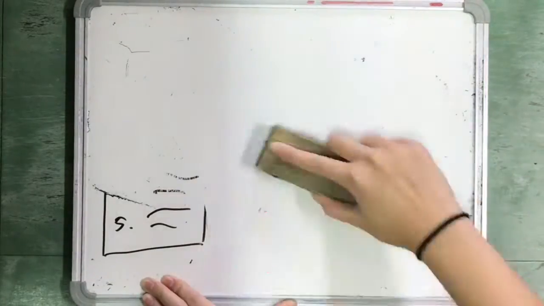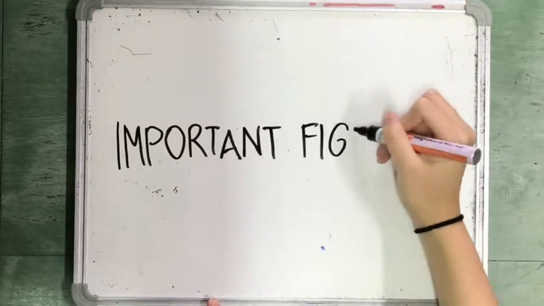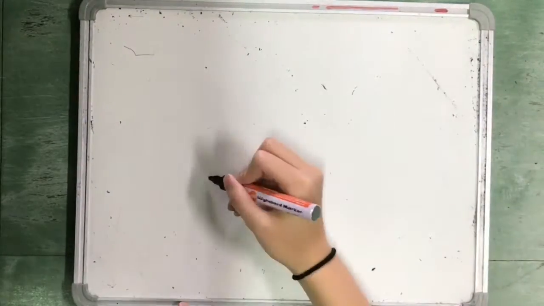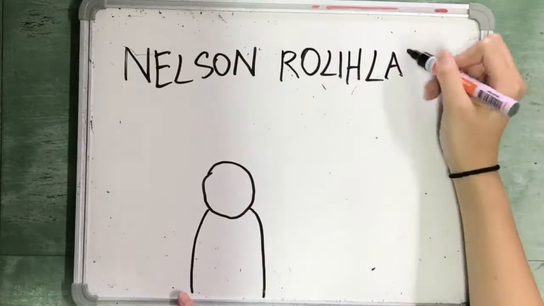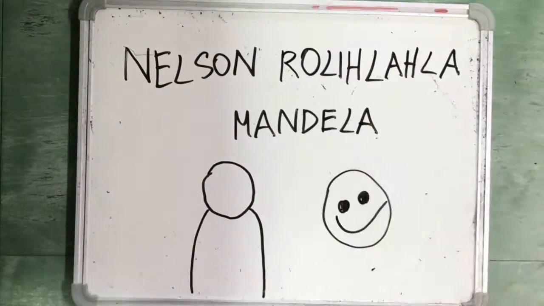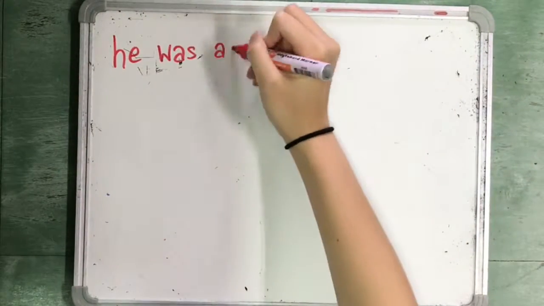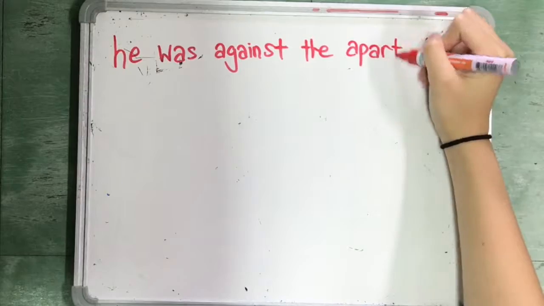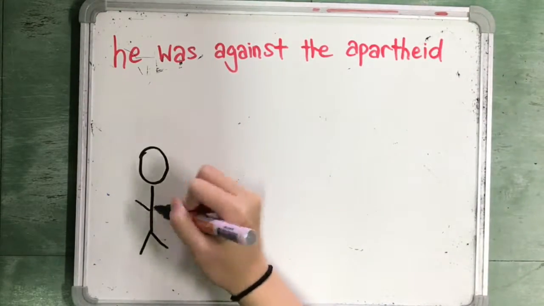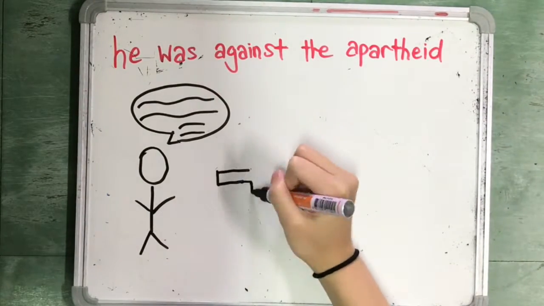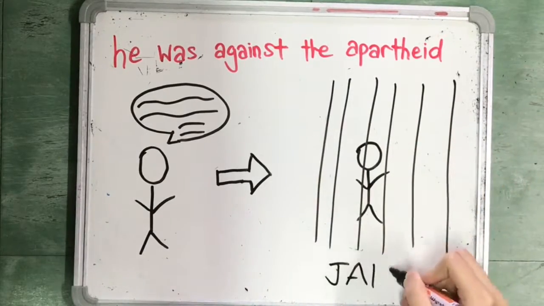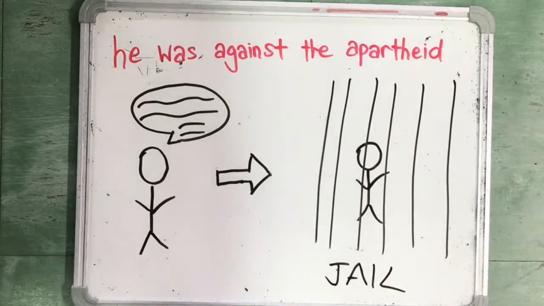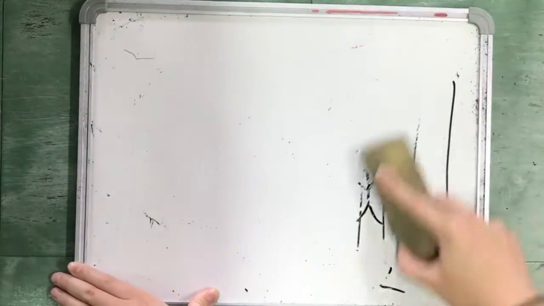apartheid laws. There were a lot of important figures in the apartheid era, however, the most important one was Nelson Mandela. Mandela was against apartheid, and he worked a lot towards bringing it to an end. He started as a member of the African National Congress, which began in the 1940s. He was a leader who was against the white minority rule and the racial policies that divided South Africa. Unfortunately, his actions put him in prison for almost 3 decades.